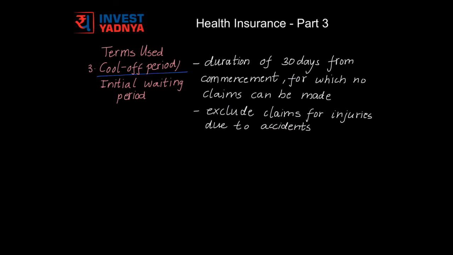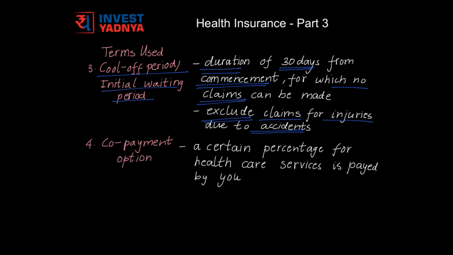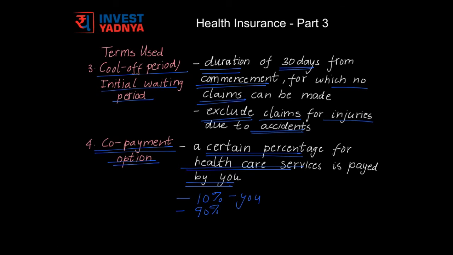The next term is cool-off period or initial waiting period. It is the duration of 30 days from the commencement of the plan for which you cannot make any claims at all. This only excludes claims for injuries due to accidents. The next term is co-payment option. In this option, a certain percentage of the bill of your healthcare services is paid by you. Let's say you have a 10% copay in your plan. Then you pay 10% of the bill, whereas the insurance company would pay 90% of the bill.